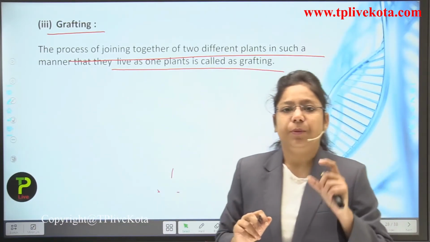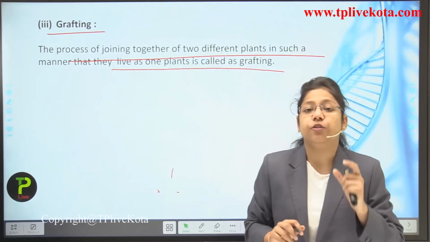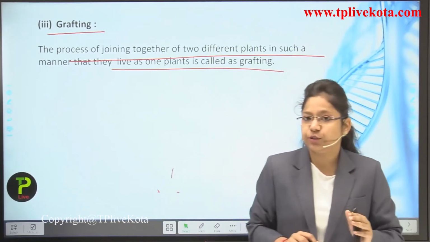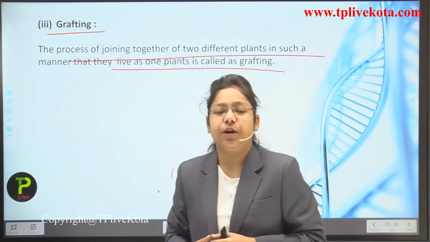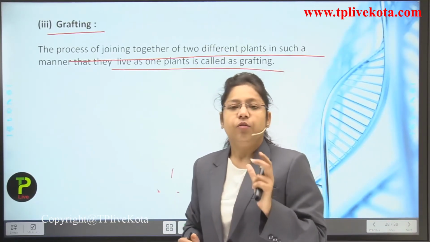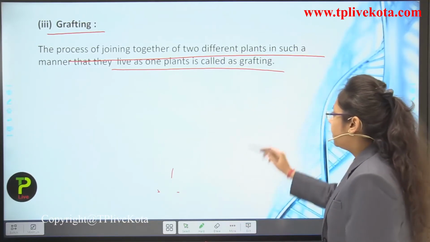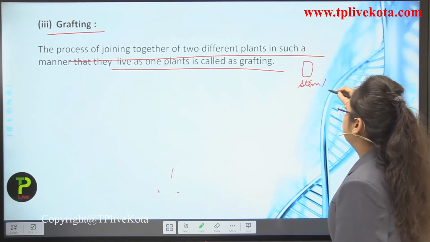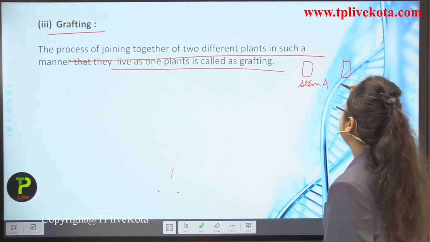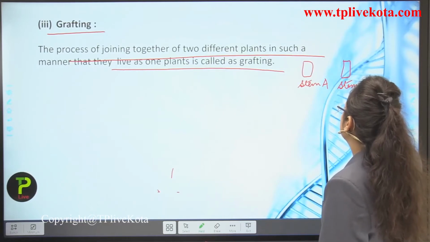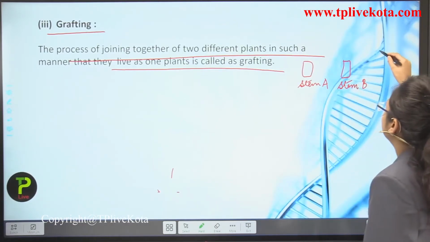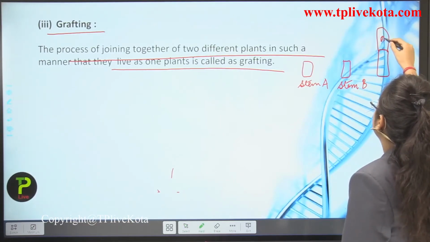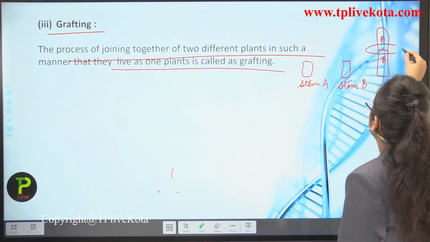Now what we do, we put the stem part of one plant onto a similar plant. You may be getting confused by this language, so let me explain in a simplified form. I have a stem which is labeled as A. Now I have another stem which is labeled as stem B. Now what I am doing, students, I am putting stem A over stem B. This is stem A and this is B, and I will tie a knot over here.